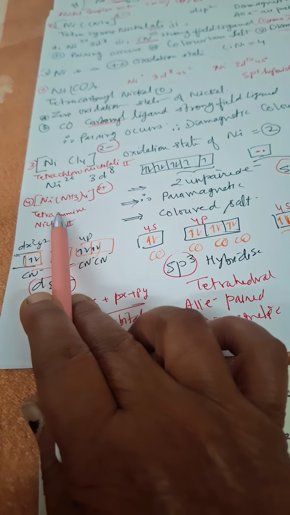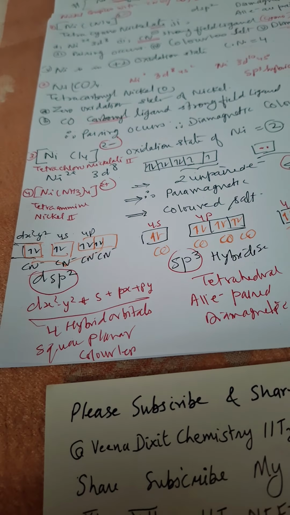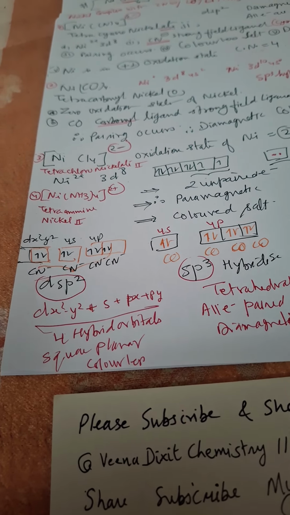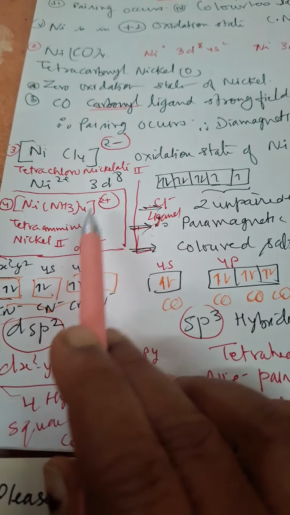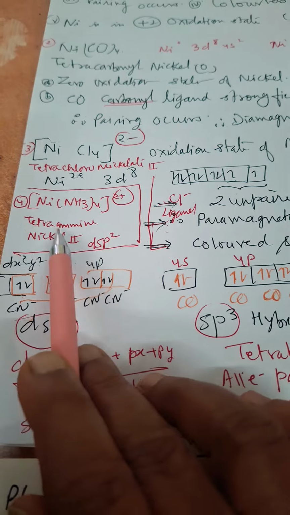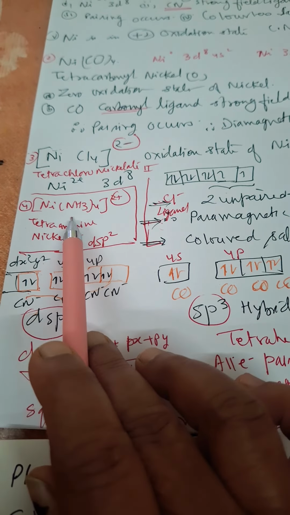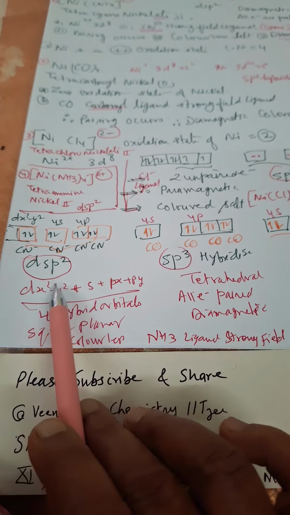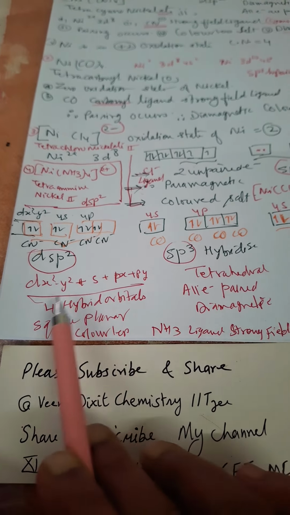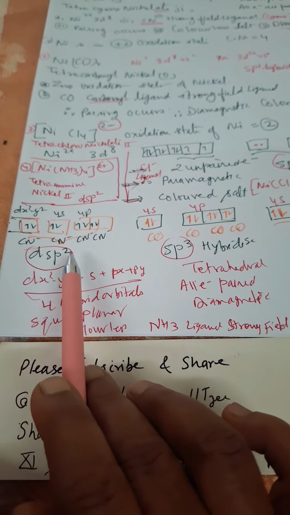Same case in ammonia. Ammonia is the ligand and nickel is 2 positive. And see here [Ni(NH3)4] 2 positive. This is tetraamminenickel(II). This is a strong field ligand, so it has dsp2 hybridization. Nickel carbonyl we have discussed, that it has the dsp2